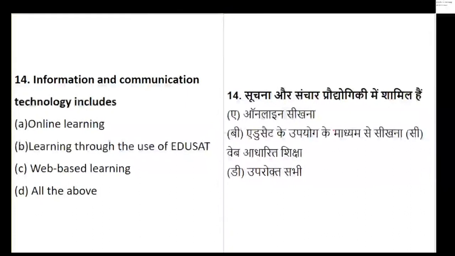Yes, question number 14 is on the screen, everyone. For the 13th question, everyone was right. Now the 14th question is on the screen. You have to talk about what information and communication technology includes. What is included as a part of communication and information technology?